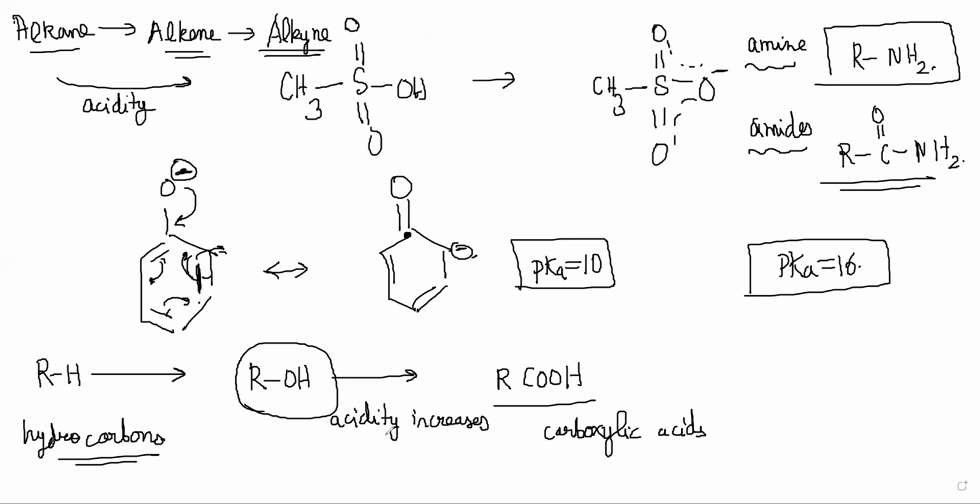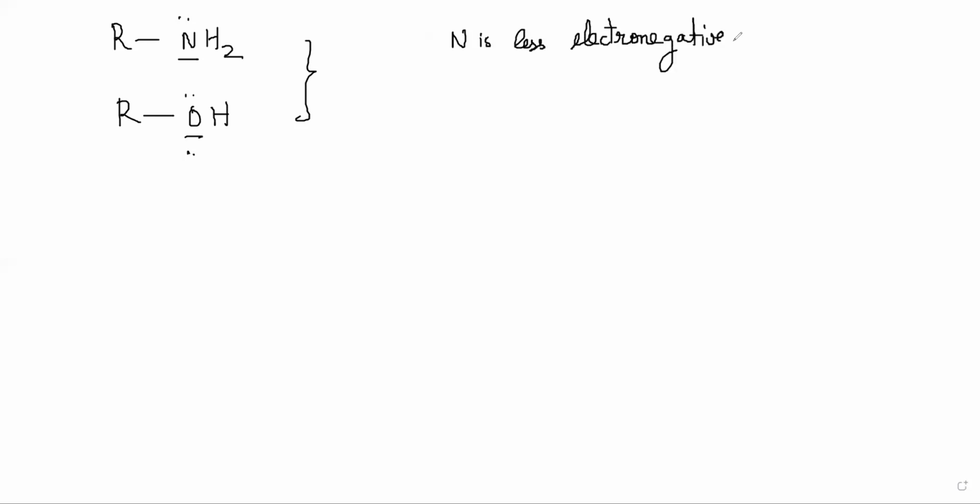So compare basically RNH2 with ROH. There is not much difference here. They should be similar. The only difference is N and O. So since nitrogen is less electronegative than oxygen, you would expect amines to be less acidic than alcohols. RNH2 is less acidic than ROH. That is what he's saying.